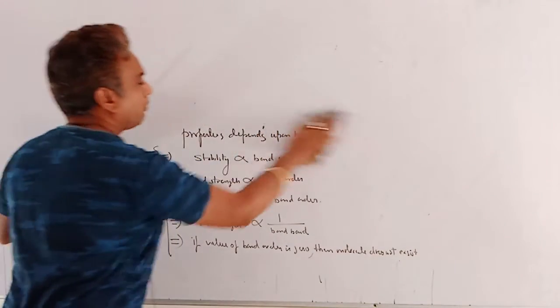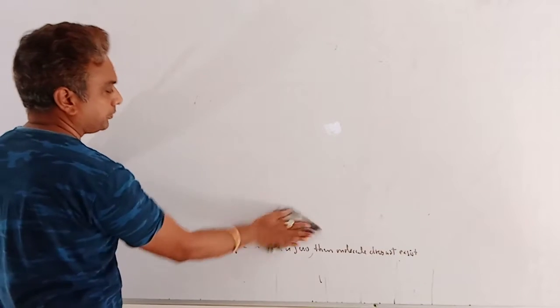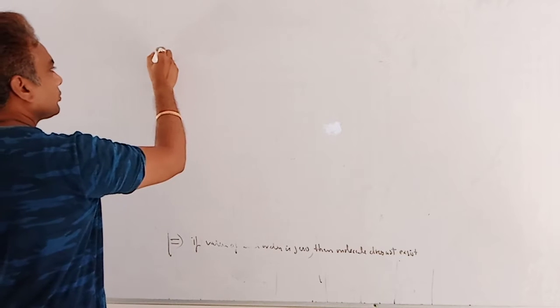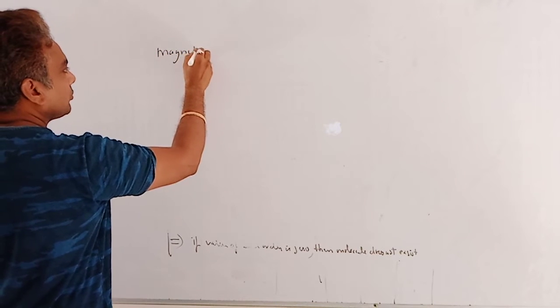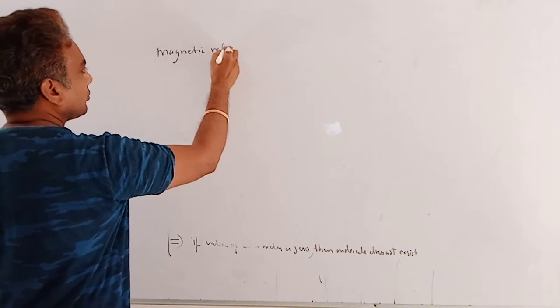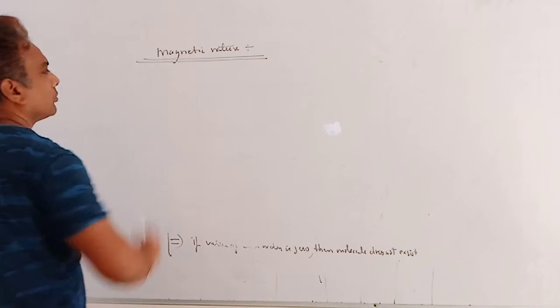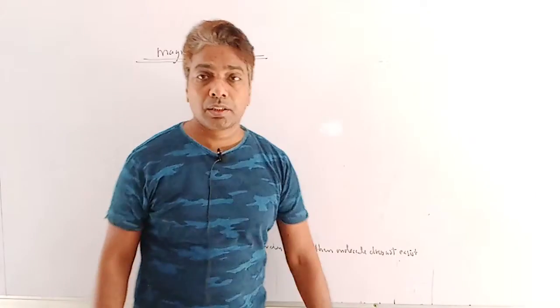Now, magnetic nature. So we have 2 points for magnetic nature.